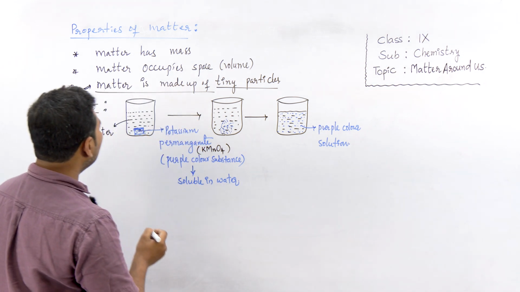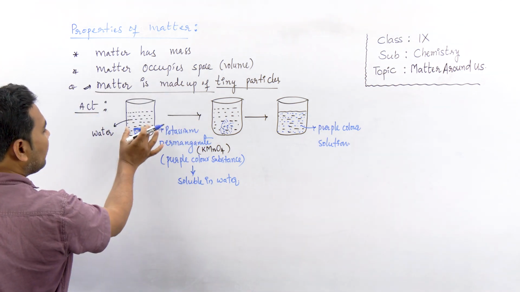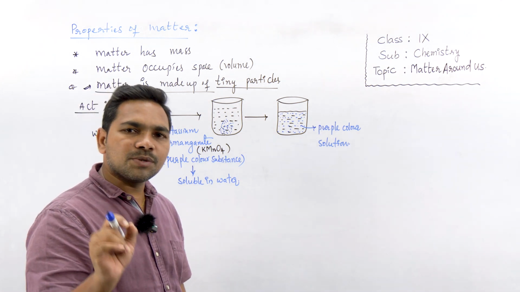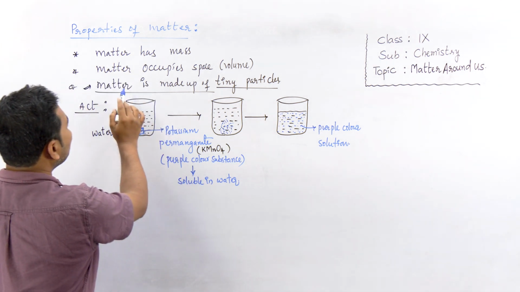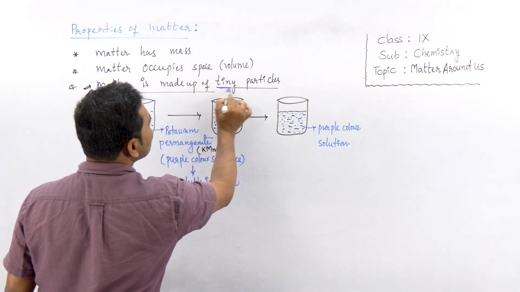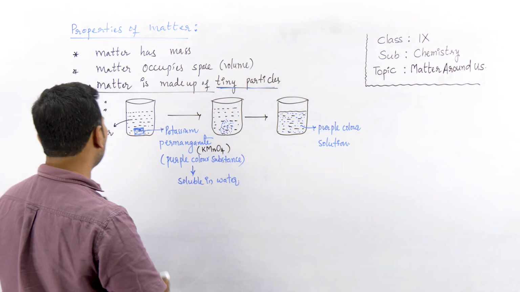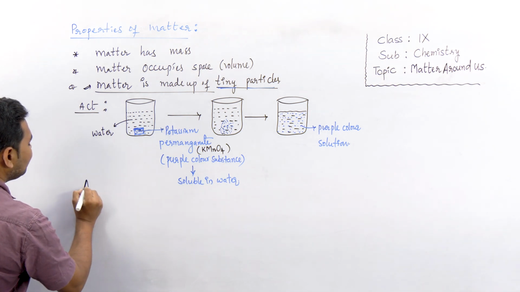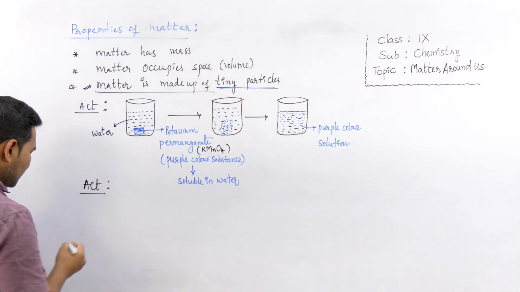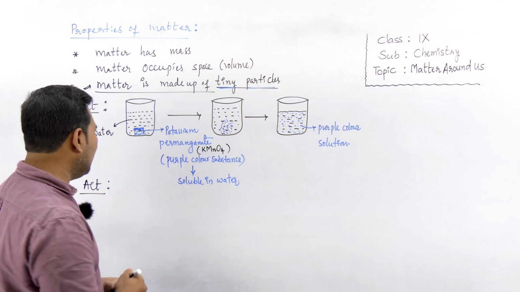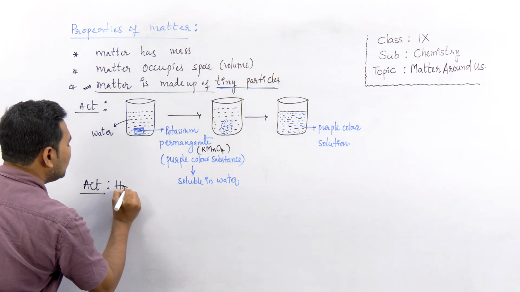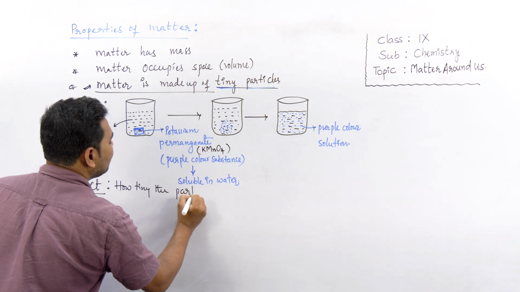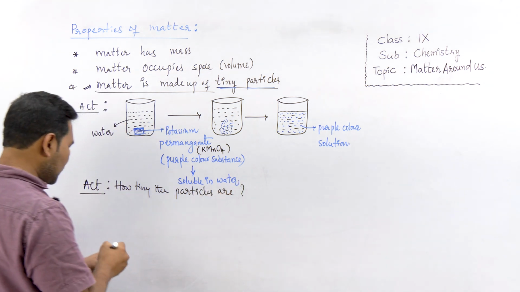Okay, now let us understand these particles. You know, matter is made up of particles, but how tiny are the particles, how small are the particles? I've written here, matter is made up of tiny particles, right? But how tiny are the particles? To understand, let us discuss one more activity, to see how tiny the particles are.